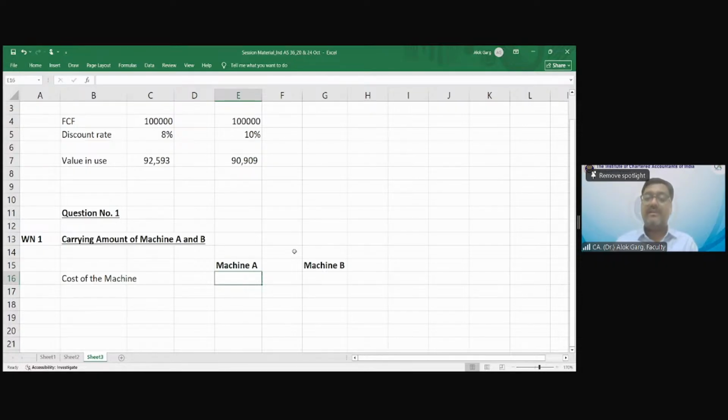Machine A की cost कितनी थी? 10 lakh. Machine B की cost कितनी थी? 5 lakh. What is the useful life of both the machines? 10 years. What is the residual value? For machine A, 50,000. For machine B, 0.